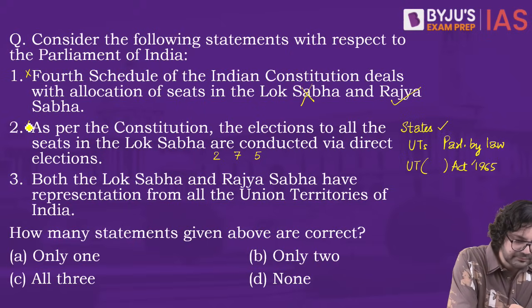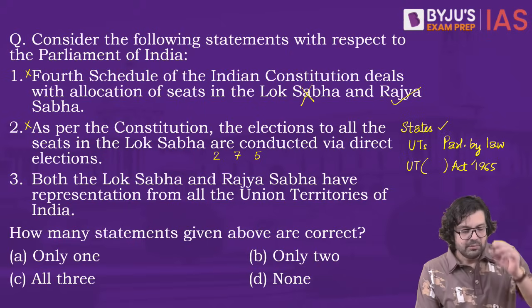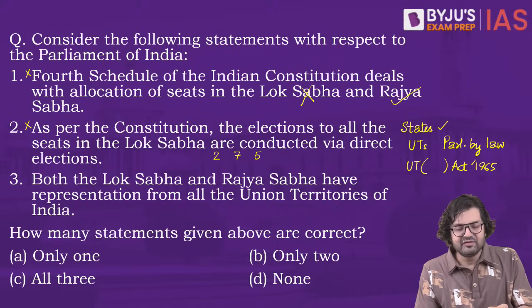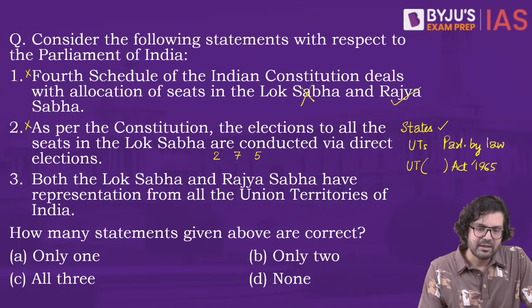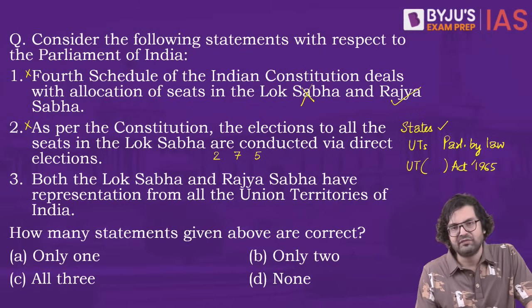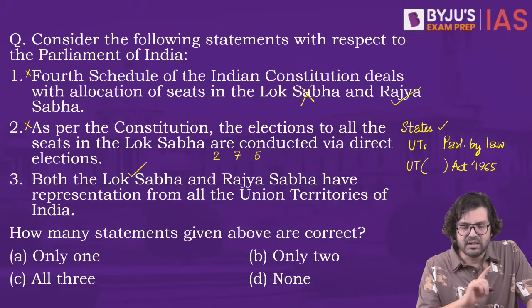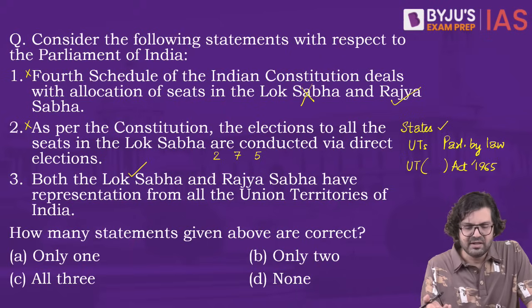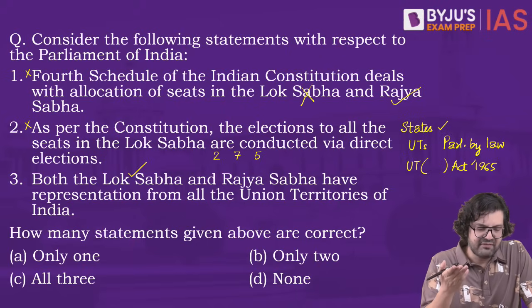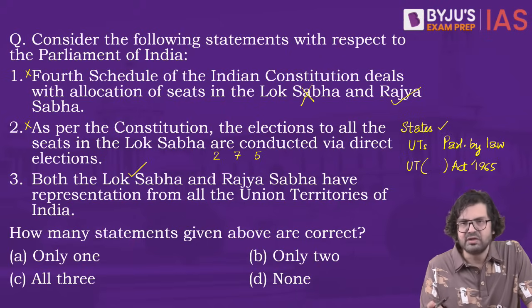That's the whole point. Number 3, both the Lok Sabha and Rajya Sabha have representation from all the UTs of India. See, Lok Sabha, yes. Rajya Sabha, no. I think we know very well, Rajya Sabha does not have representation from all the UTs.